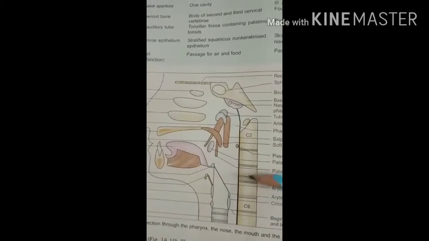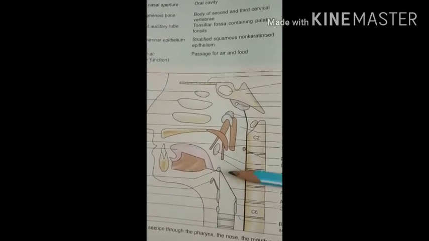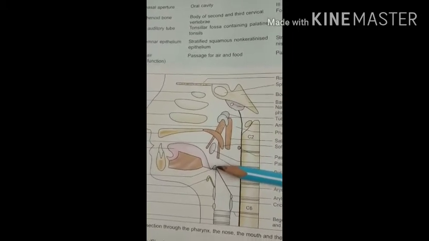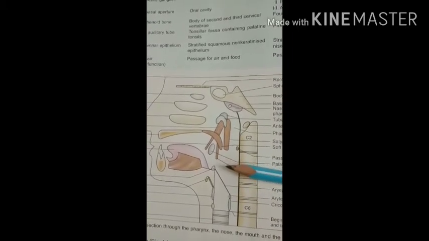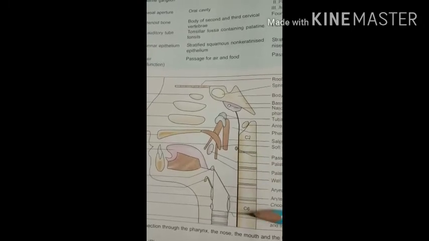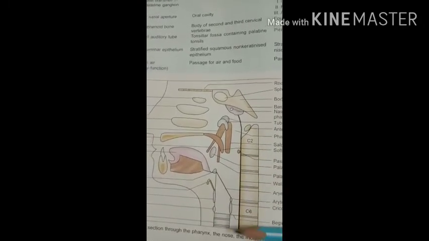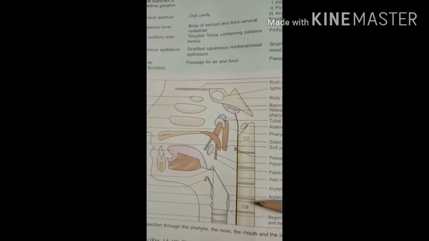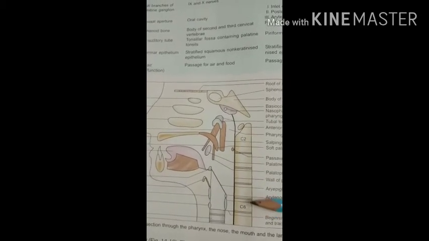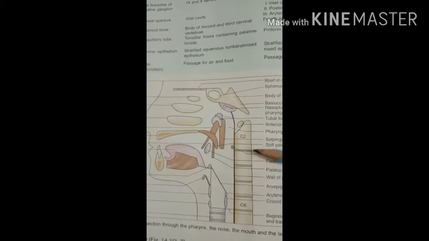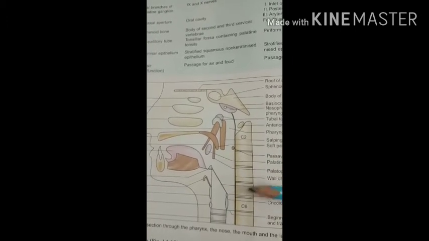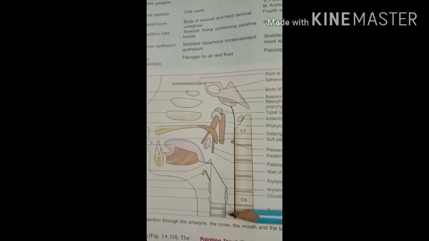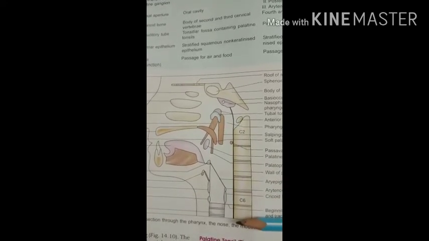It starts from the upper border of the epiglottis, so here you can see the epiglottis, to the lower border of the cricoid cartilage, that is, to the C6 vertebra. It communicates with the laryngeal cavity through the laryngeal inlet, and at the lower side it is continuous with the esophagus.